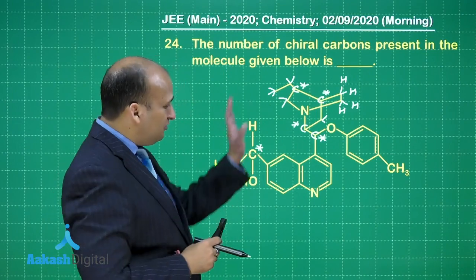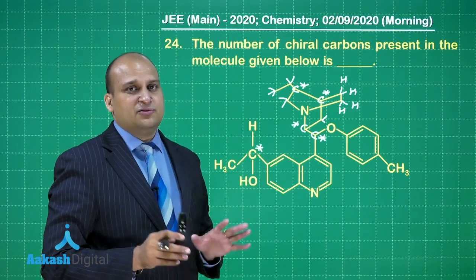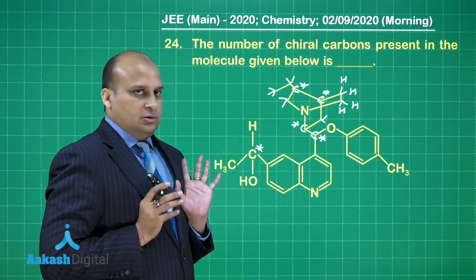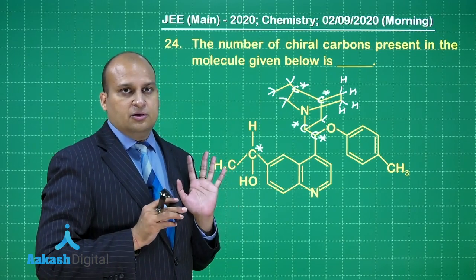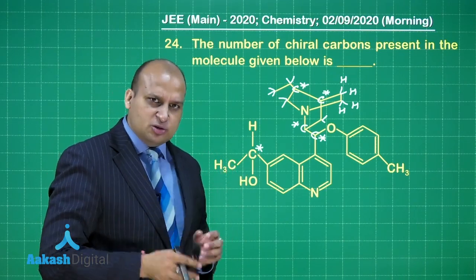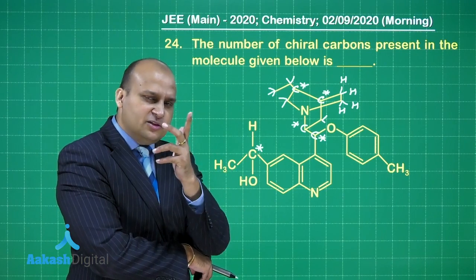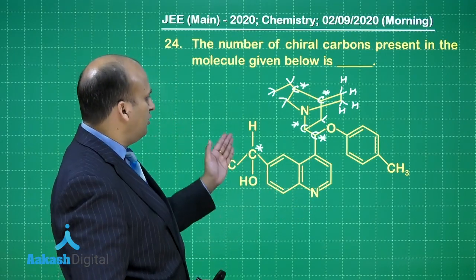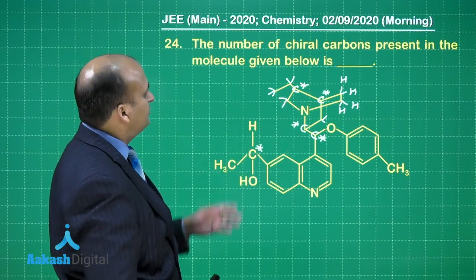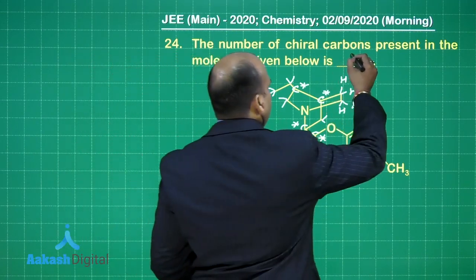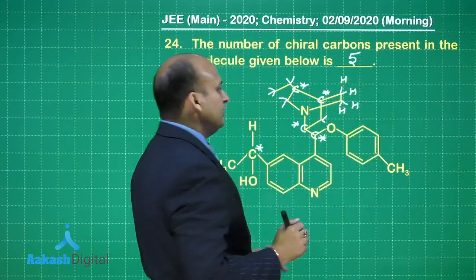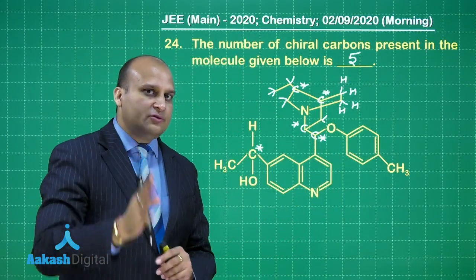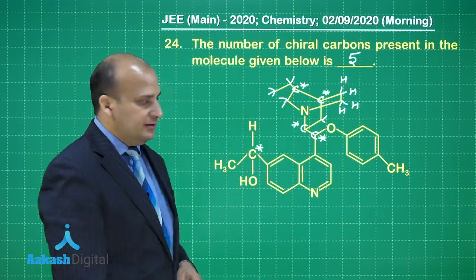The problem is whenever we see such a structure, we just feel afraid, oh my God, it's a big structure. And, you know what, many students start thinking, what is the IUPAC name of this? I do not know why. There is no need for it, okay. So, a simple question, all you have to do was count the number of chiral carbons, the answer is 5. But yes, I will call it psychologically a tough question, because the moment you see it, you feel afraid, okay.